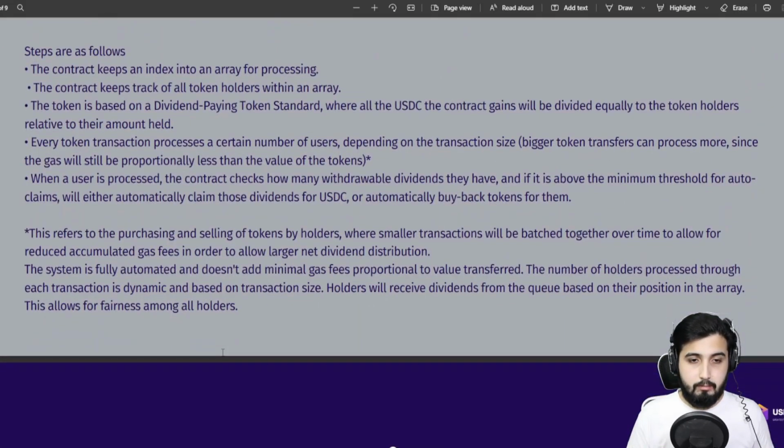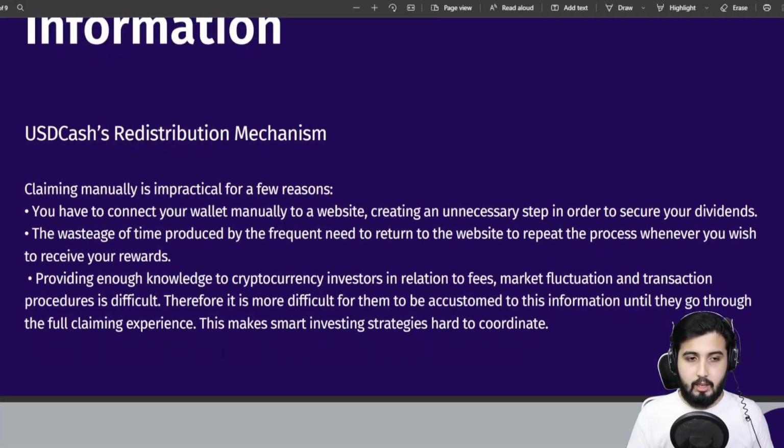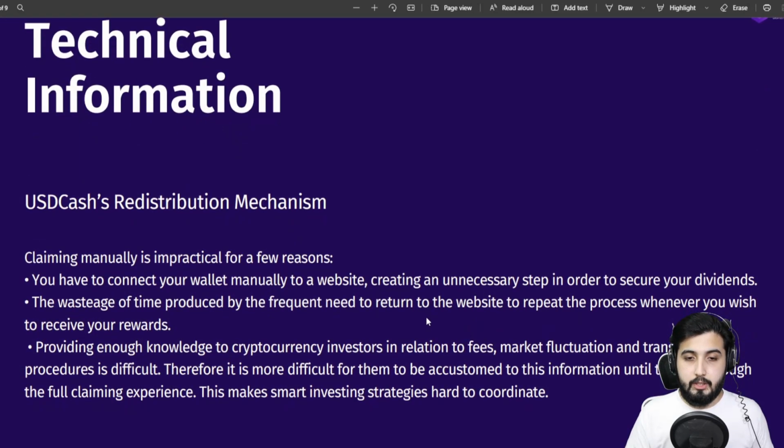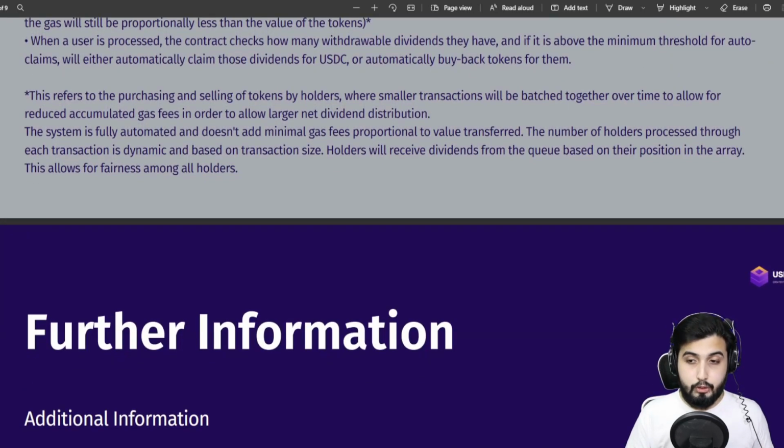Now there's information about the distribution that I think is important for us to take a look at. So here it is. USDCash is going to be launched at around $20,000 US dollars market cap, with around 50% tokens in liquidity, and the other 50% distributed to investors who participated in pre-sale, pre-launch, and the team 15%. So this was information about the distribution.